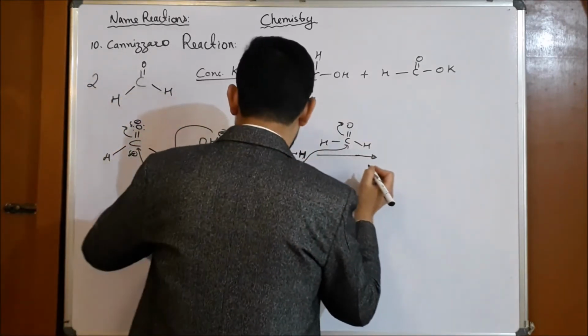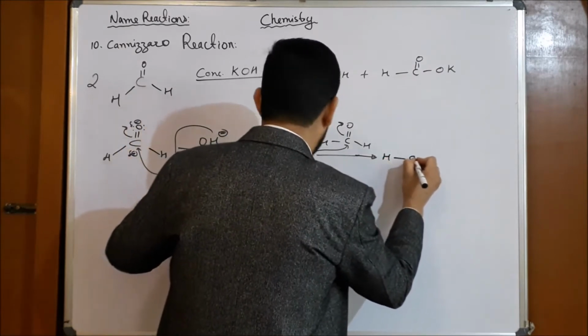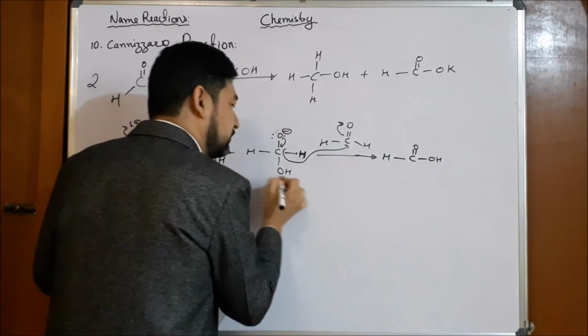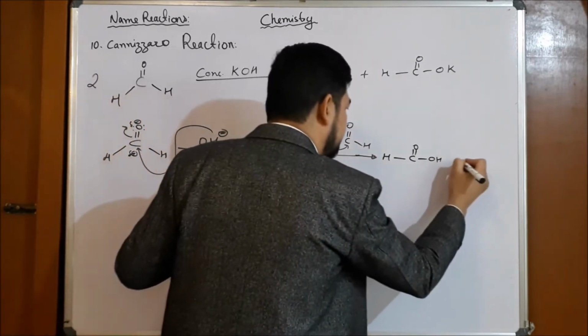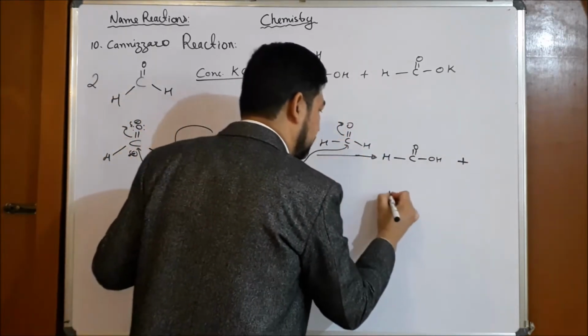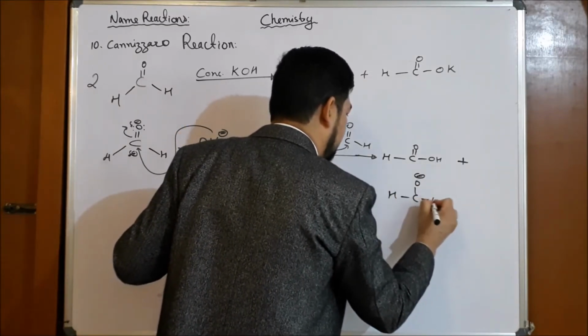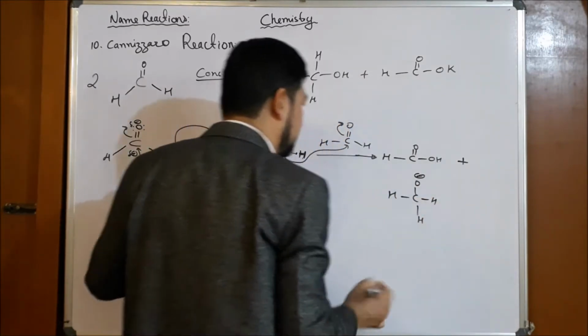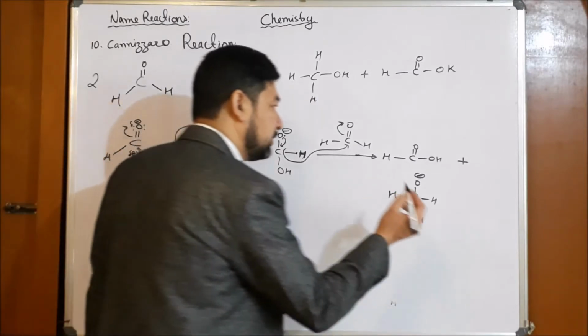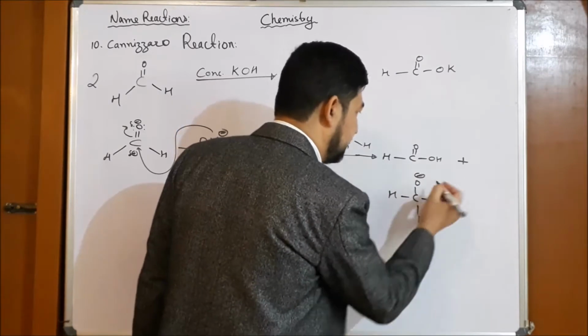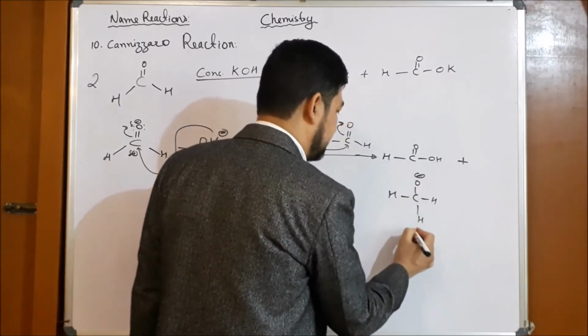So here our product will be HC double bond O, OH, plus the other product, which will be CO negative H. Now there will be an exchange of this H. So this step is called hydride shift, and now the proton shift takes place as the second step.